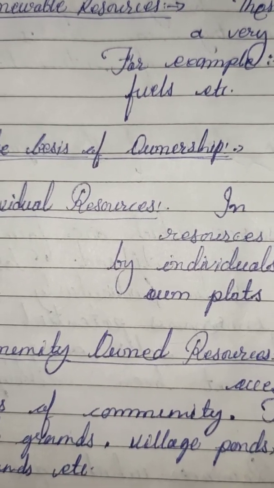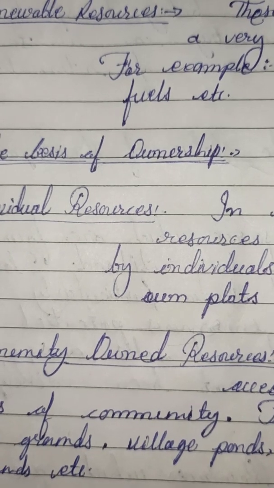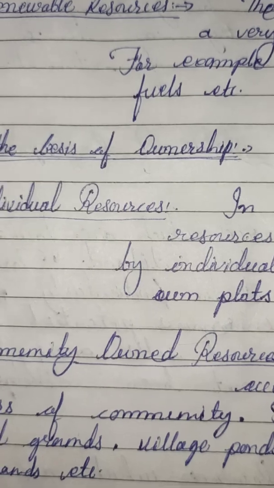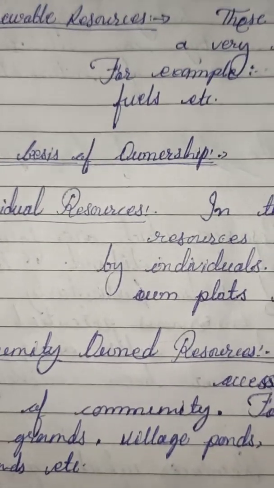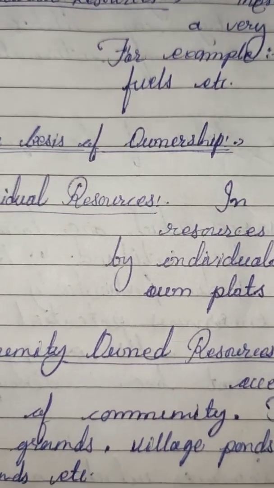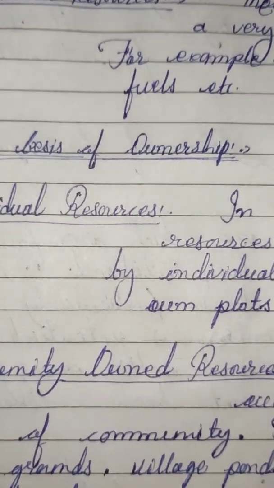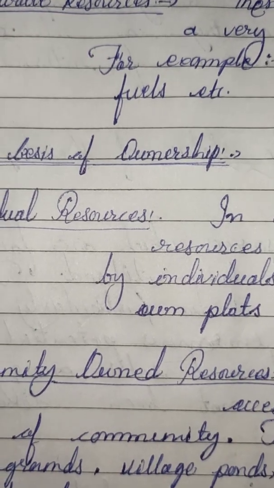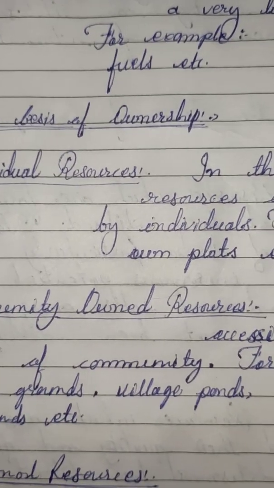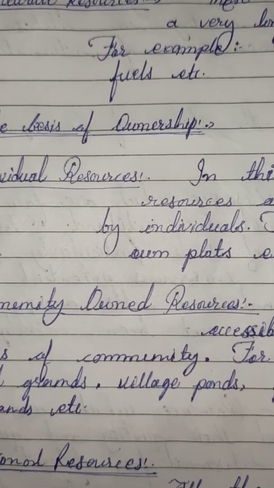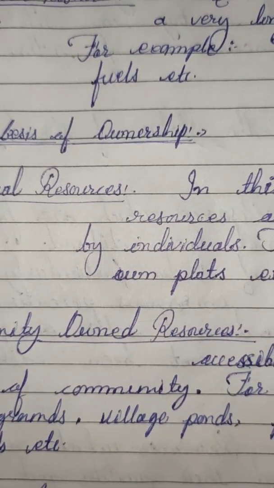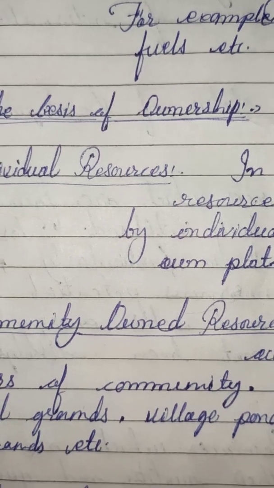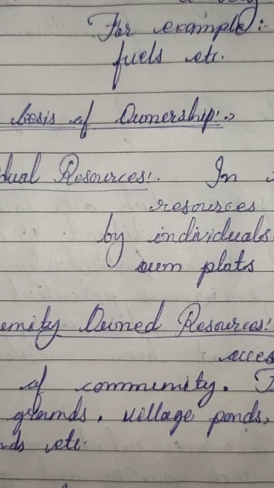We have discussed two of them. Biotic and abiotic resources are the types of origin resources, generated from living things and non-living things. In exhaustibility, I told you renewable and non-renewable resources.